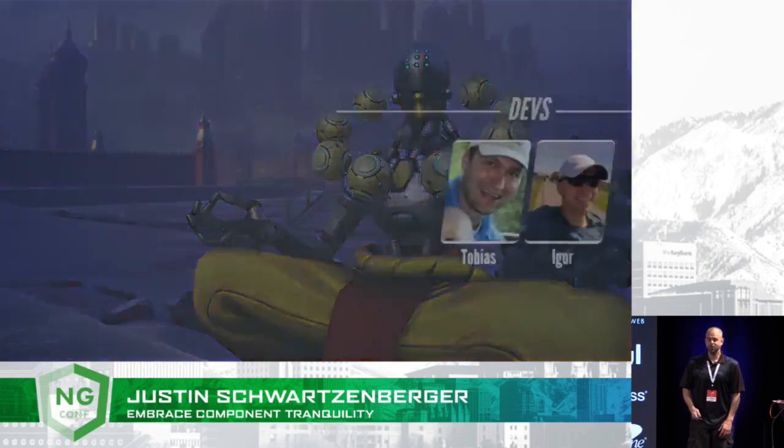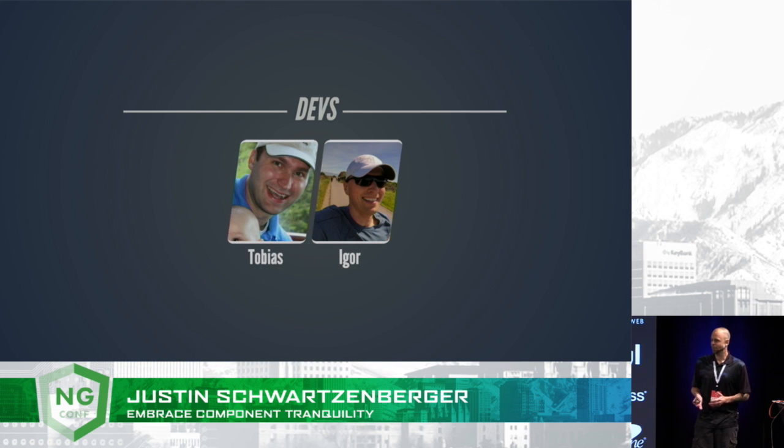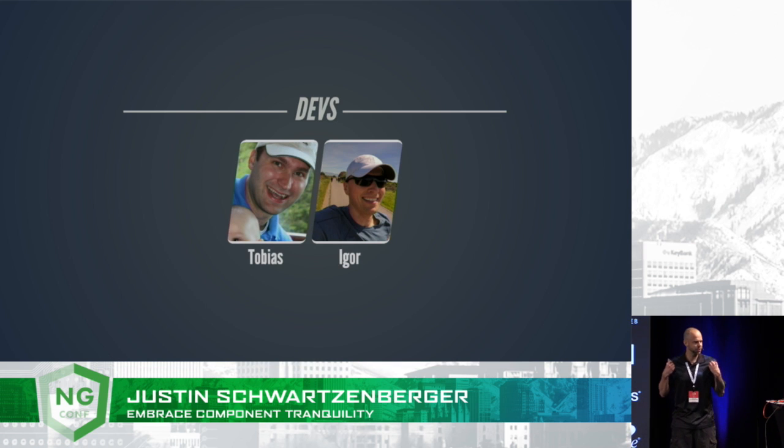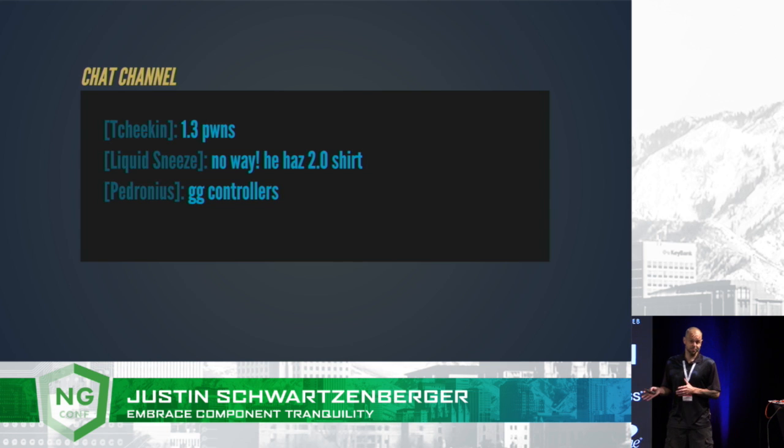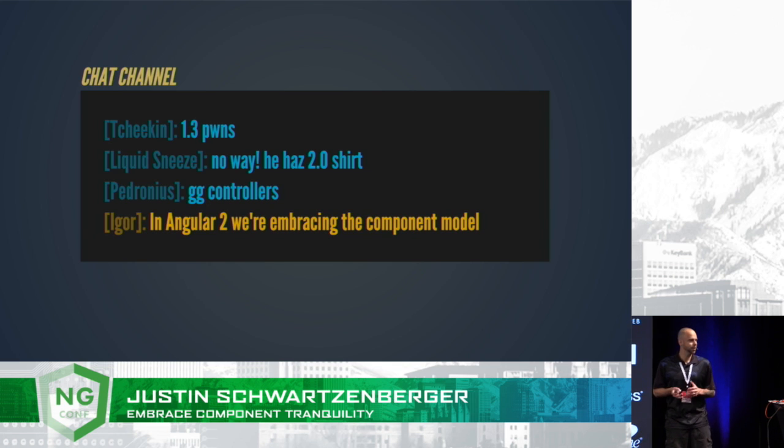It was late 2014, and Tobias and Igor were up on a stage wearing these Angular shirts with these big numbers on them. Tobias in his 1.3 and Igor in his 2.0. And as the world watched on in anticipation, they stood up there telling us about this new iteration of AngularJS, talking about the coming changes. And it was in that moment when Igor told us, in Angular 2, we are embracing the component model. So from the beginning, it was about components.